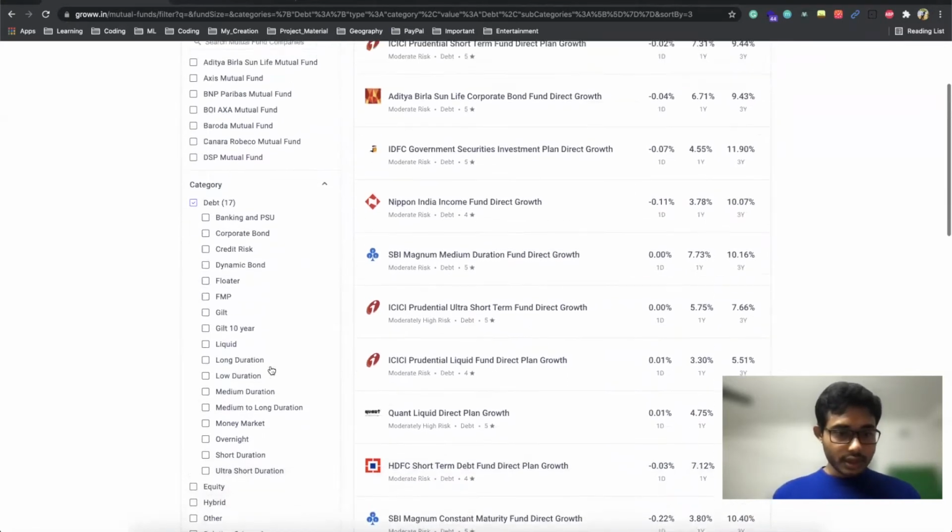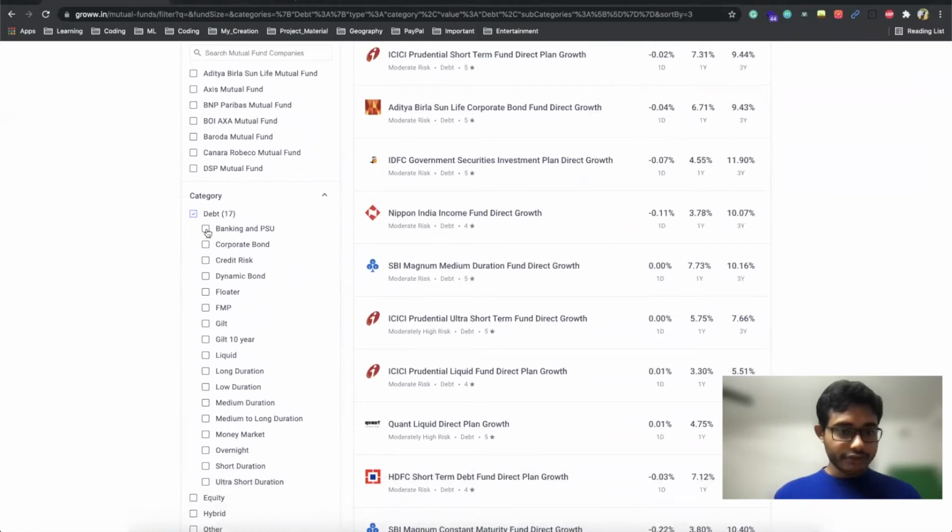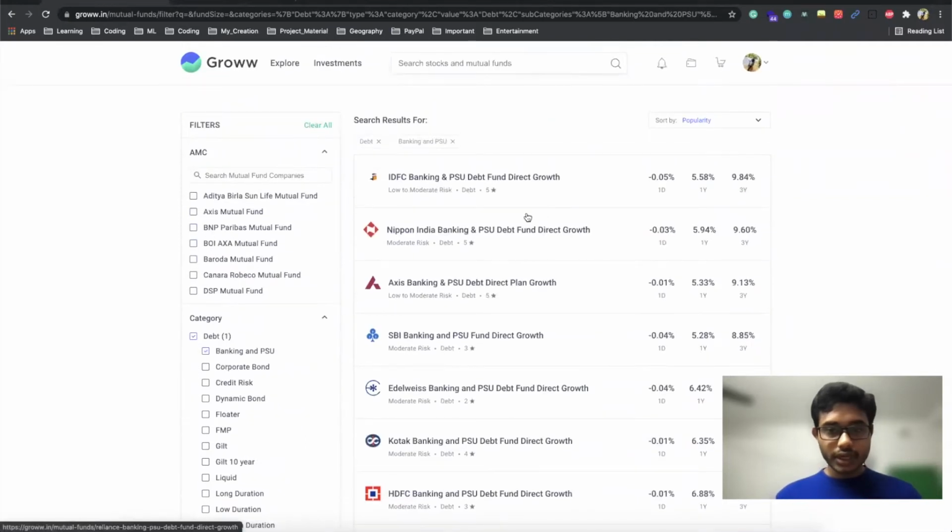So okay, let's say the first one, banking and PSU. You can check each fund from different fund houses, and the returns they are generating for 1 year and for 3 years, right?